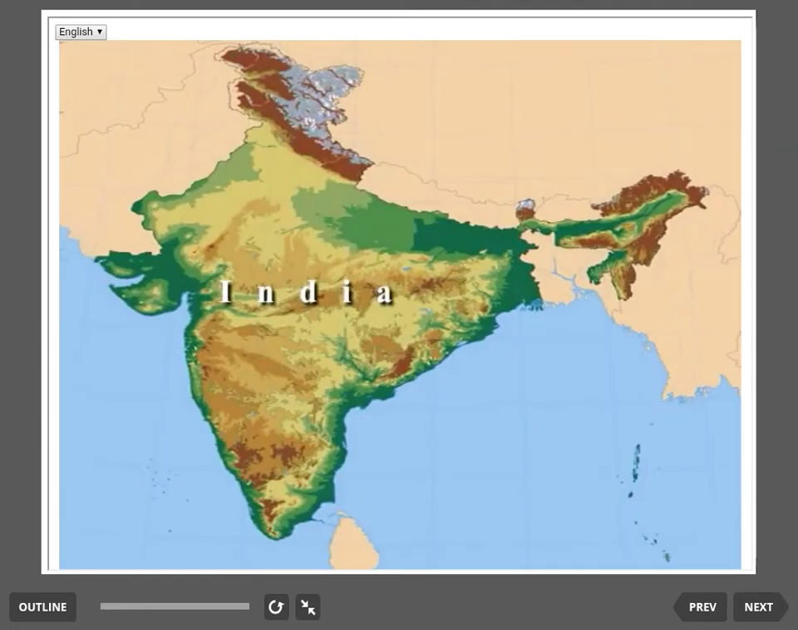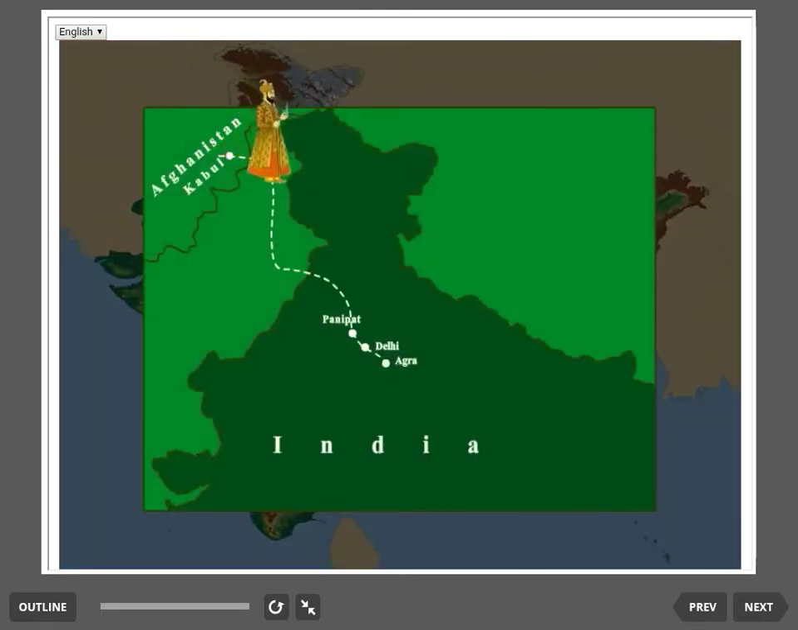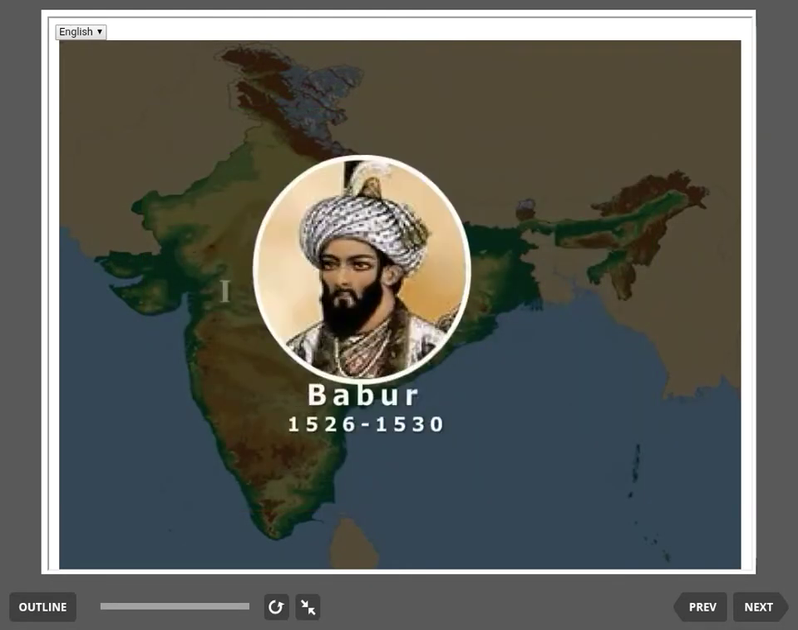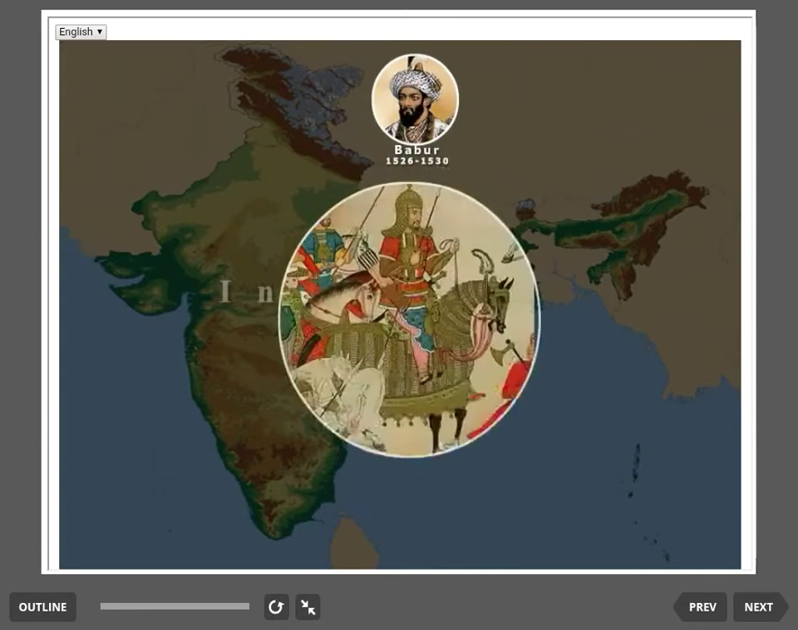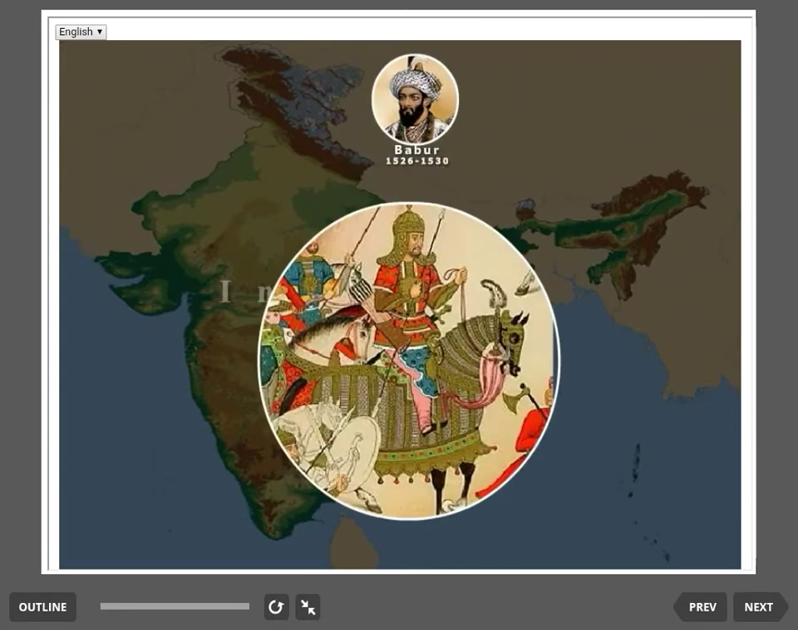The Mughal dynasty laid its foundation in India in the early 16th century. The dynasty started with the coming of the first ruler, Babur, who crossed Afghanistan and reached the Punjab plains in 1526 AD. Babur was born in Farghana in 1483 and ascended the throne at a very young age. He defeated Ibrahim Lodi in the First Battle of Panipat.